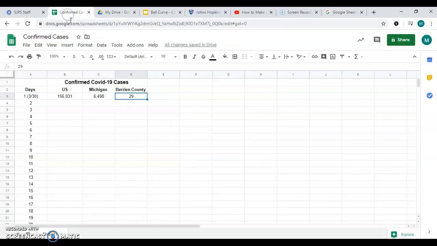When you talk about confirmed cases, I wanted to make sure you understand this too. This is not based on the people who have recovered from COVID. So we're just talking about confirmed cases right now. We're not talking about the people who have maybe passed on, or who got over the virus and are healthy again. We're talking about right now.